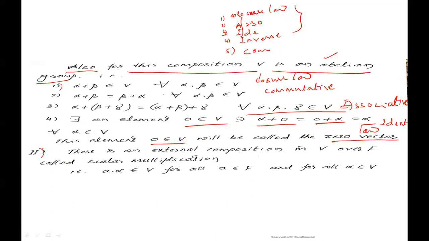Next, second condition. If the set satisfies the first property, V with addition is an abelian group, and these conditions are satisfied. Second one, there is an external composition. In internal composition, we saw all these properties. And next, second condition: there is an external composition in V over F,